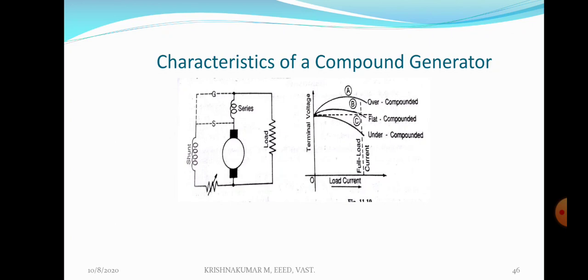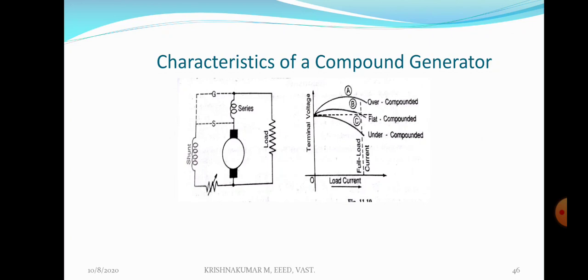The number of turns of the series field winding is provided in such a way that when load increases, load current increases, series field current increases, or the flux produced by the series field ampere turns increases, which increases the total flux produced by the generator. Therefore, induced EMF increases more than the terminal voltage. That means induced EMF is greater than the terminal voltage. Then that generator is known as an over compound generator.